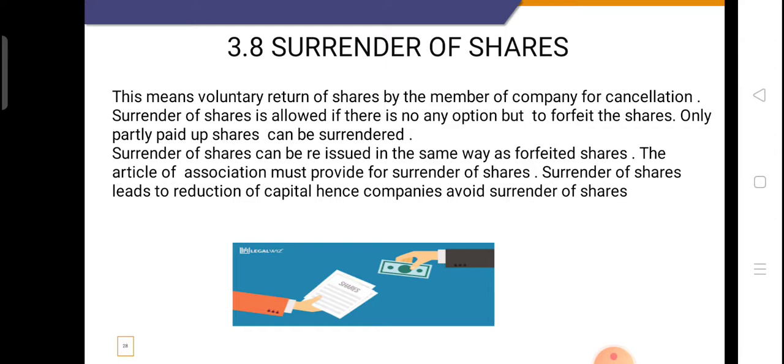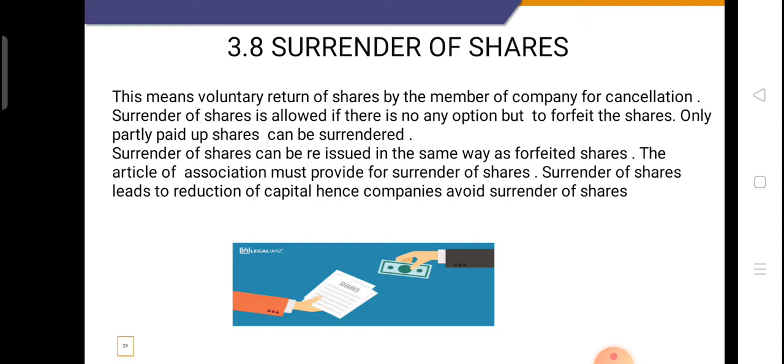The difference between forfeiture and surrender is that forfeiture is done forcefully by the company and surrender is done voluntarily by the member of the company. Surrender of shares is allowed if there is no option but to forfeit the shares. The shareholder thinks, if I do not surrender the share to the company, they will forfeit my share, so better I should go to the company and surrender my shares.